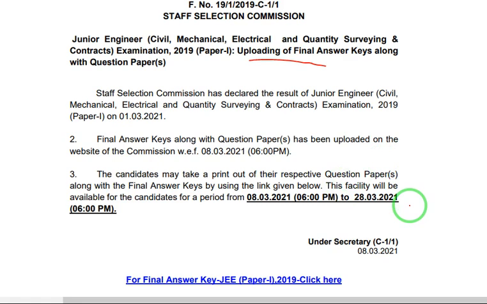This analysis will be very useful for further exams. Those who are going to appear for the SSC JE 2020 exam can see how many marks they got in SSC JE 2019, what kind of questions they answered, and what kind of questions they were unable to answer. That analysis will be useful for the coming exam. Okay, see here.